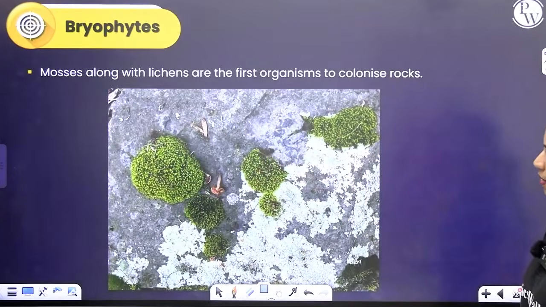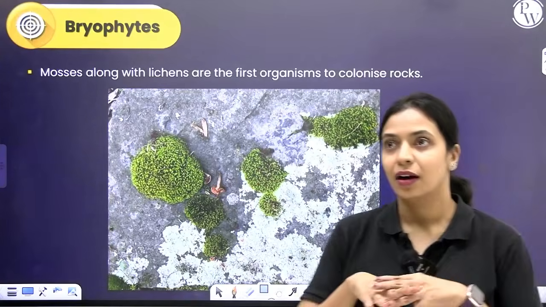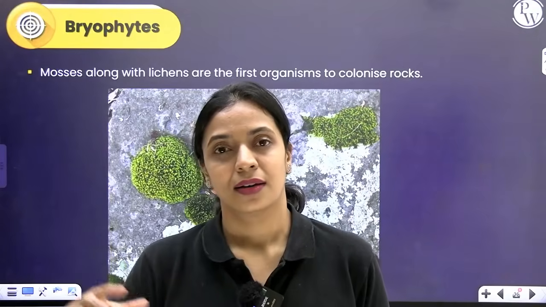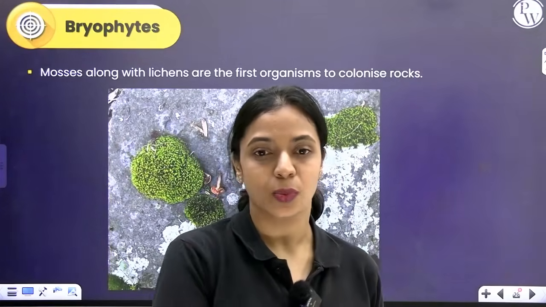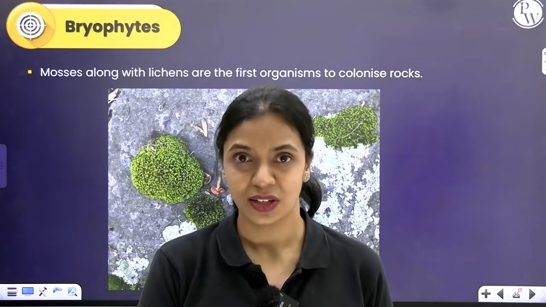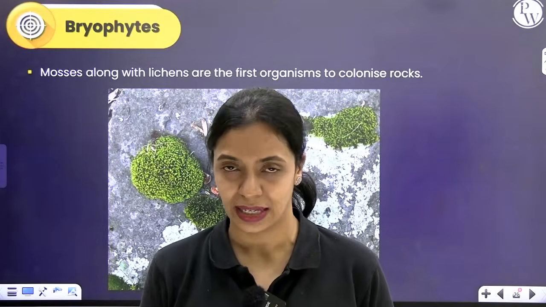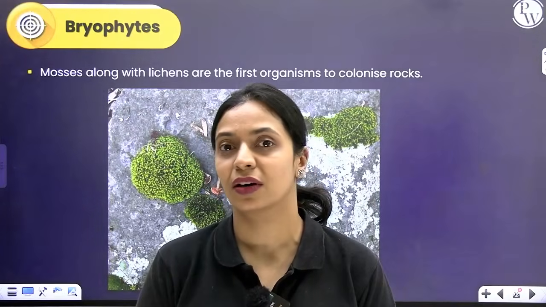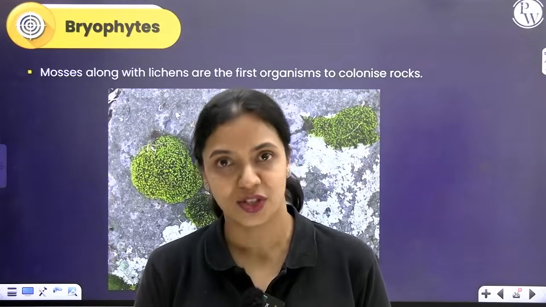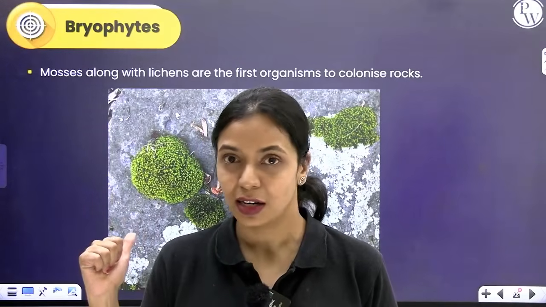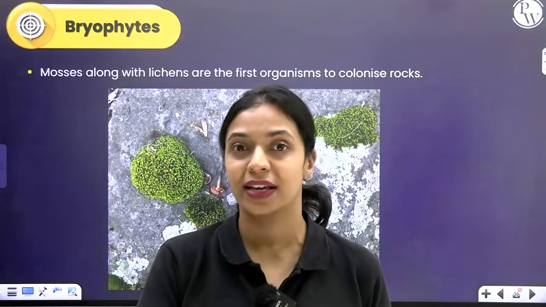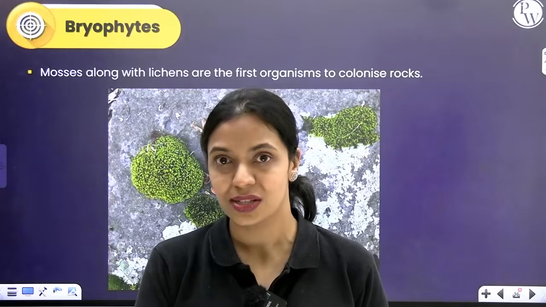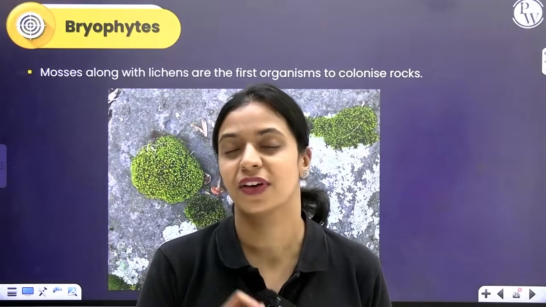Next, whenever there is a barren land where you find no plants, no animals, nothing, just some rocks, there is a sequence of events that will take place, which we call ecological succession. Initially, there is no plant or anything. Even in such bare lands, where the soil is not suitable for growth of higher plants, where soil as such doesn't exist and it's just big rocks, these little plants, along with the help of lichens, will colonize the surface of those rocks. They will grow on top of rocks when the rocks are moist. This will help in biological weathering of rocks.